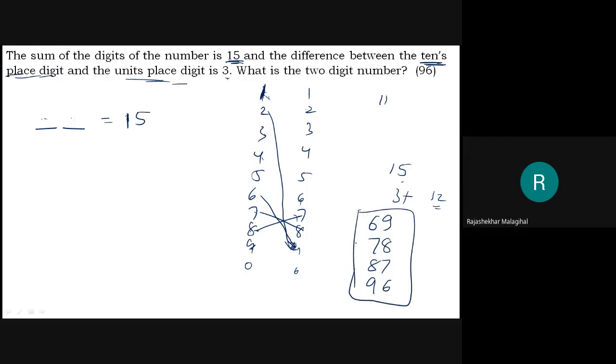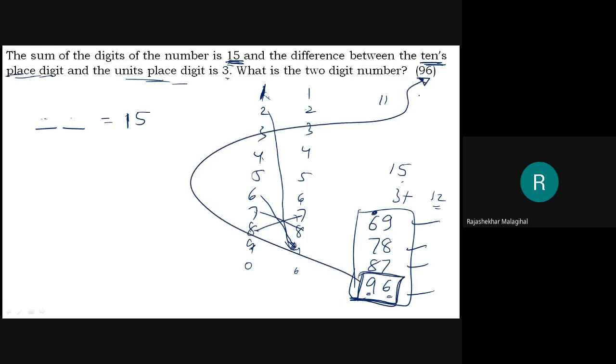By cross checking with the statement, that is, when I add the 2 digits I should get 15, I got only 4 options. Now I will go to the next statement. The difference between the 10th place and the units place should be 3. Then I will get only one option, that is 9 minus 6 is 3. Therefore 96 is the correct answer, right?